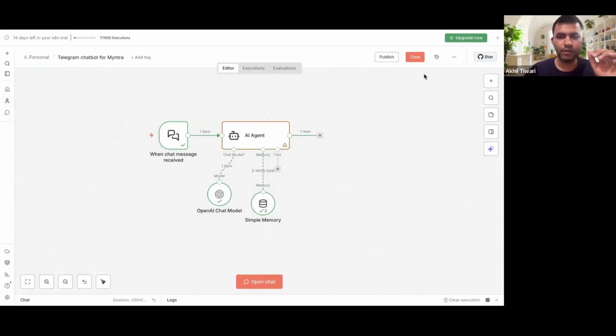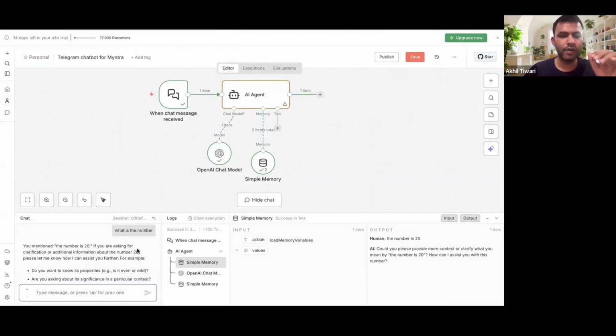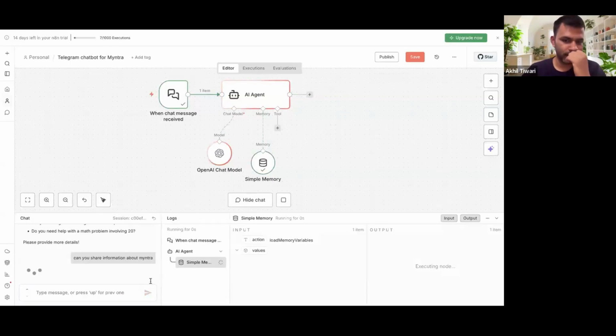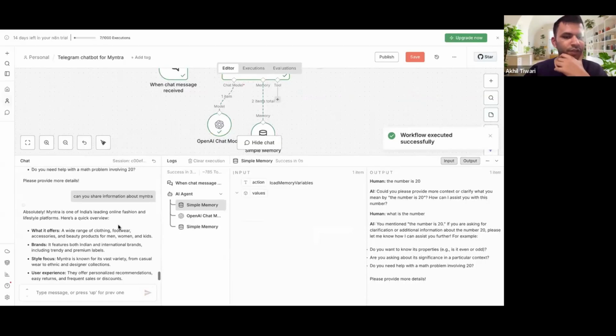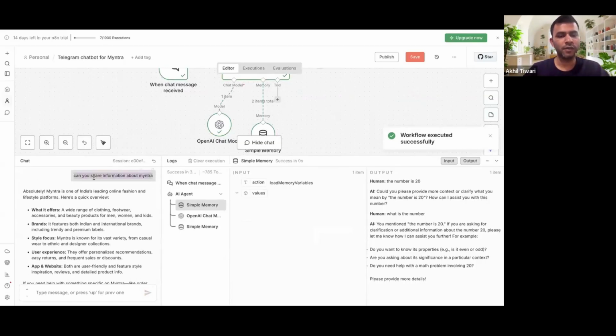All right. So now you will go ahead here. Okay. Now let's try asking, can you share information about Myntra? Let's do that. Let's try understanding. Let's expand this slightly, what it offers and all. Now let's also ask for information about Uber.